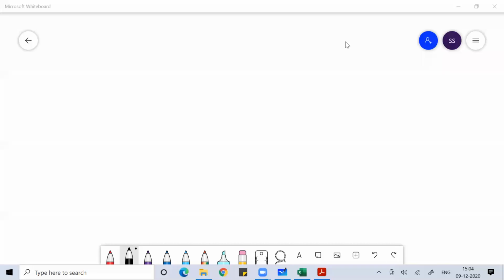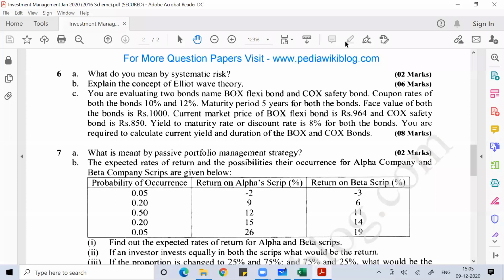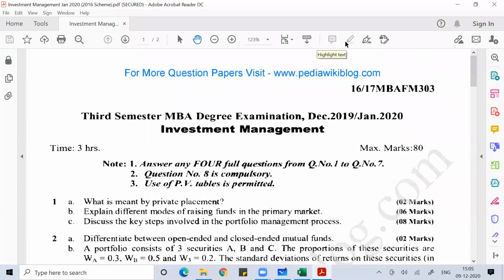Good afternoon, everyone. Welcome to the class on investment management, where we are discussing the year 2020 question paper of the subject investment management. And in that, we have done all the numericals.